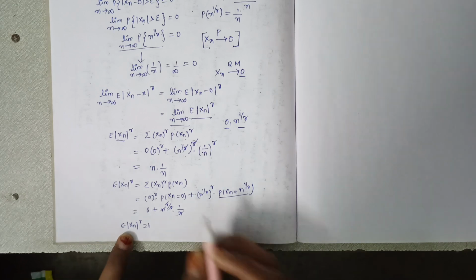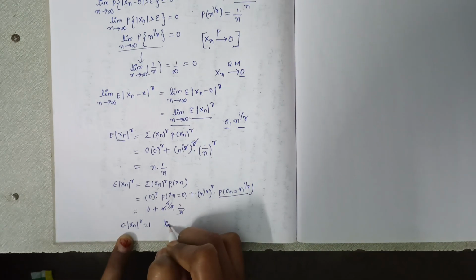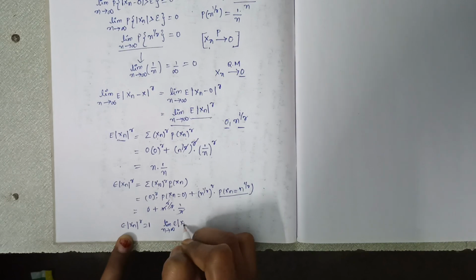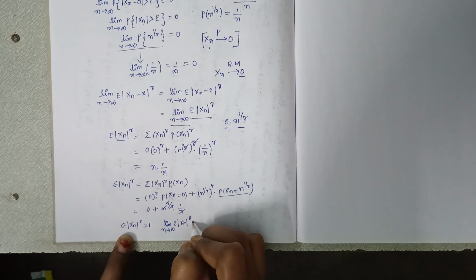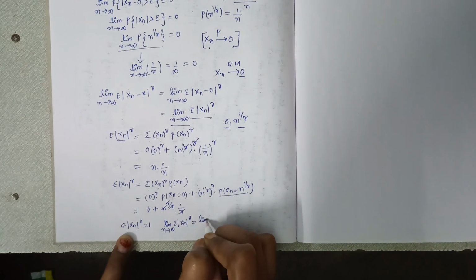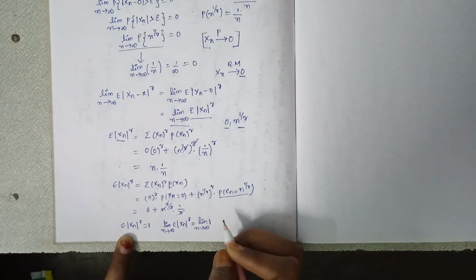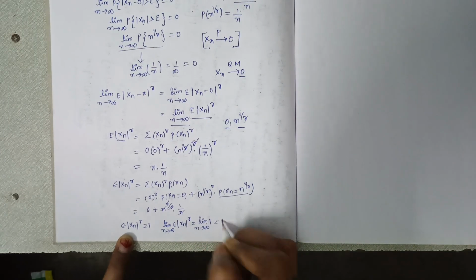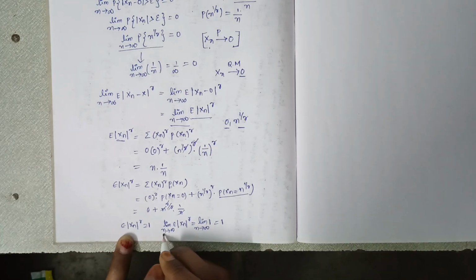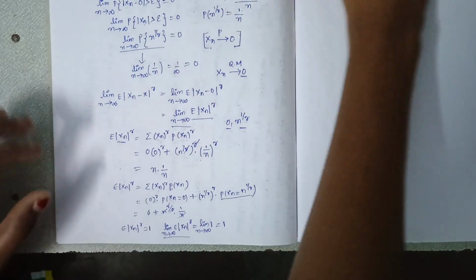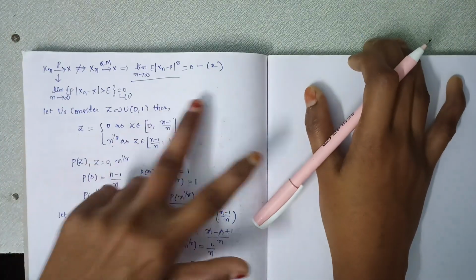And we need to apply the limit for this. Limit n tends to infinity expectation of mod xn to the power of r is equal to limit n tends to infinity 1, which is equal to 1. But this value should be equal to 0 according to the condition of quadratic mean.